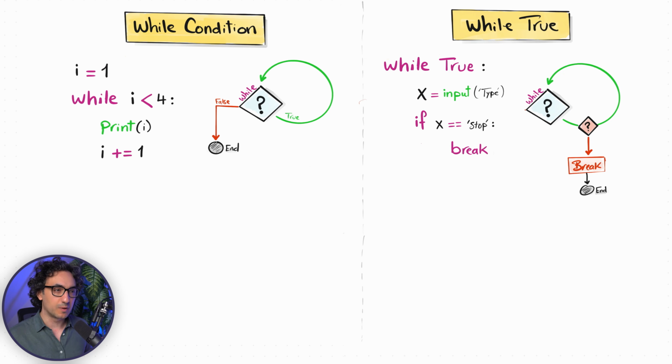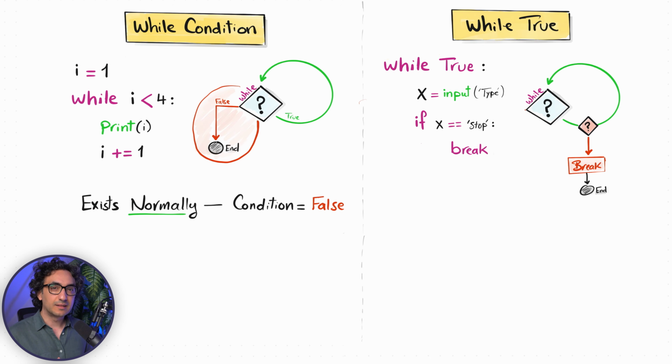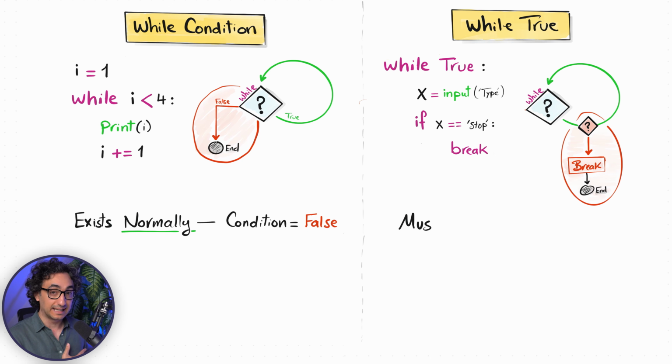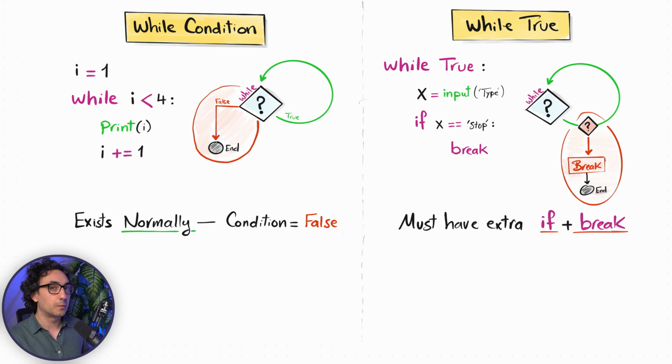So now if you compare the two types side by side, you can see with the while condition, we know when the loop should stop. We have something limited that is going to end the loop naturally. But with the while true, it's going to run forever. It is infinite until something happens, until an event triggers the stop. So that means with the while condition, things can end naturally, but with the while true, you always have to add extra stuff like a condition using the if together with the break. This is your only possibility to stop the loop.